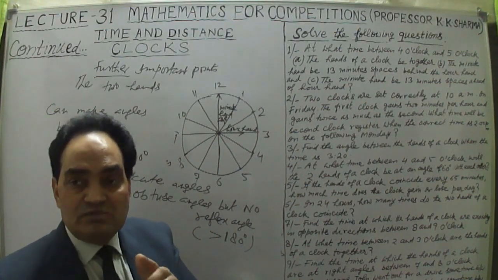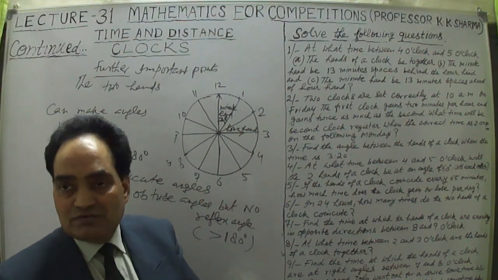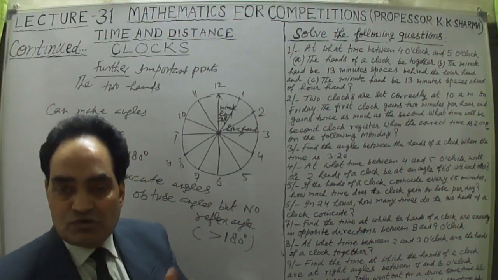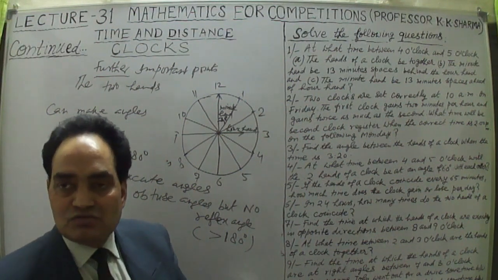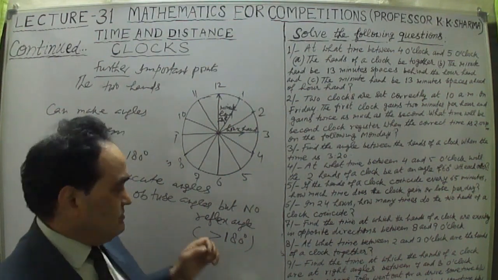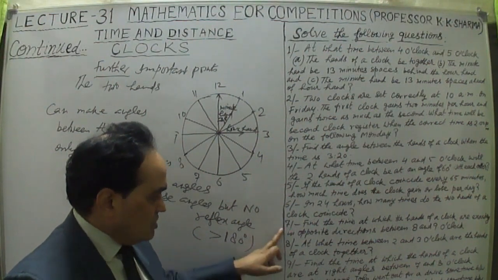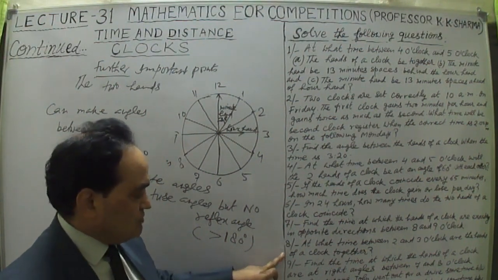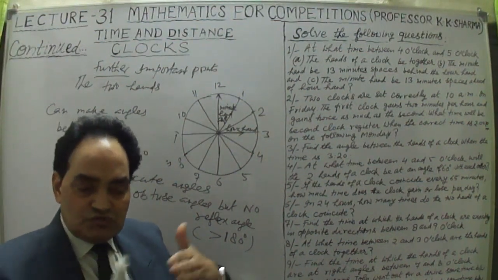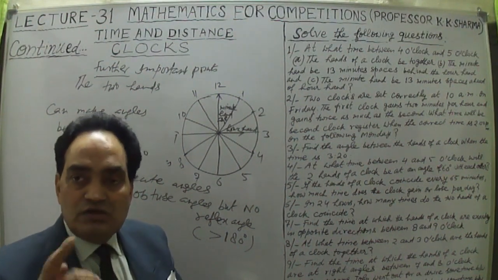They can make 180 degrees 11 times per 12 hours, so 12 upon 11 is the per hour gain.